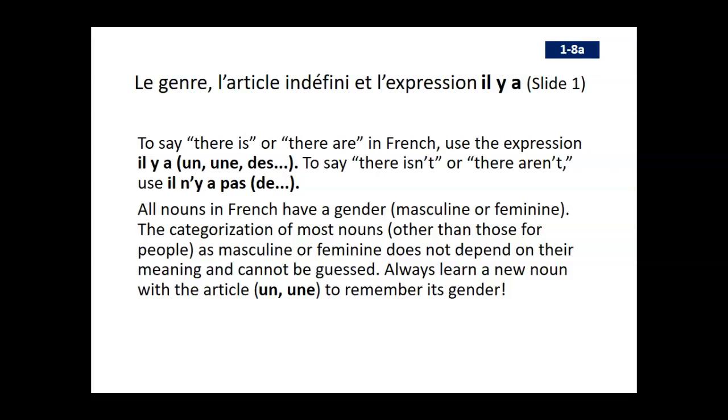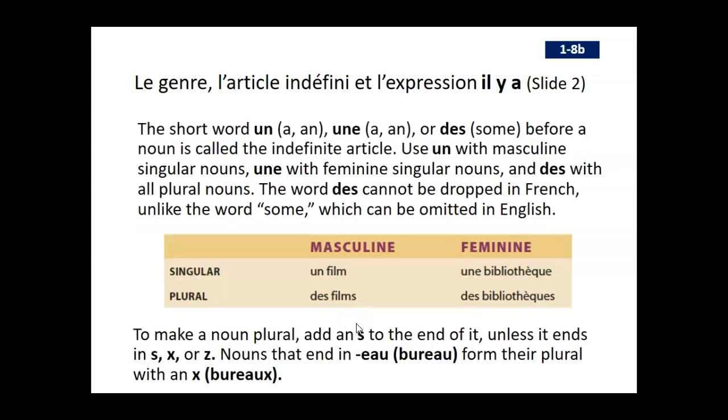In Spanish, it's a bit easier because some nouns end in o or a, and you can determine it from that. French is not always as clear. So it's better to just learn the gender of a noun when you learn the noun. And you can learn it along with its article, like un or une. All right, so moving on.